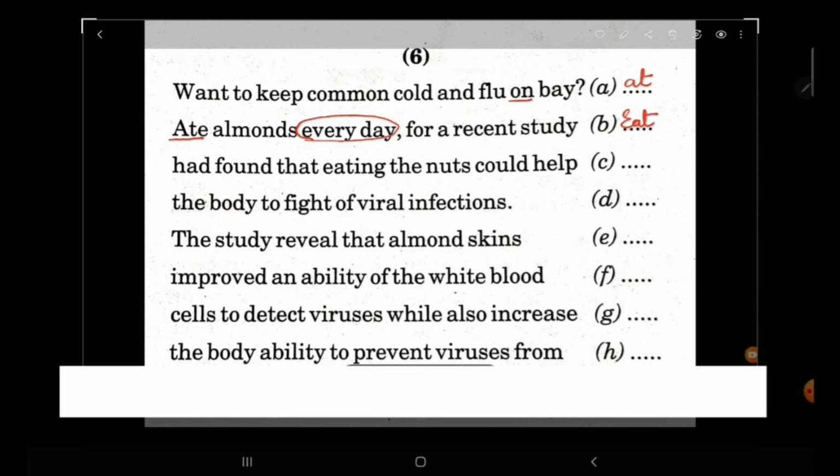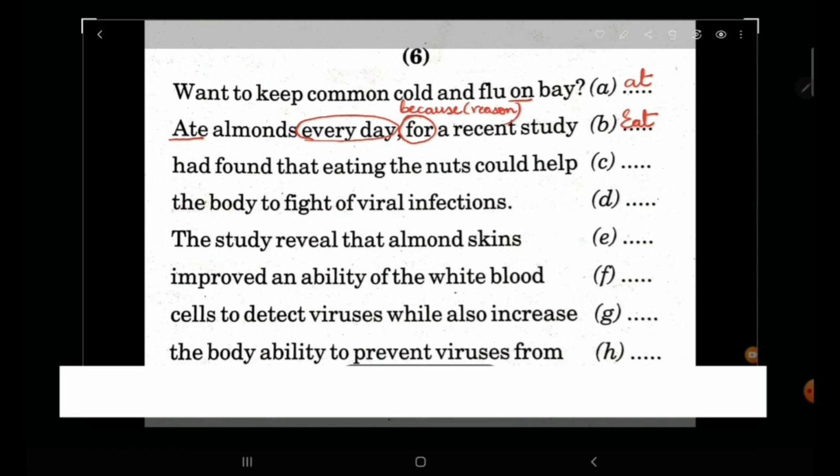Eat almonds every day for a recent study. If you read this line, here for is not an error. You might feel that it's an error. No, but for here is used instead of because. It's giving a reason here, right? So this is not an error here.